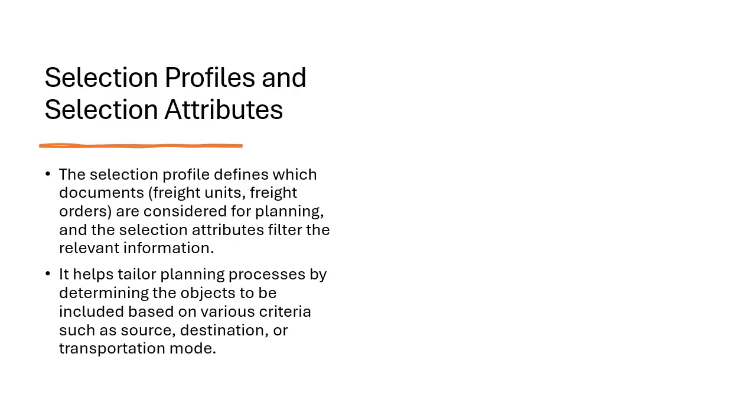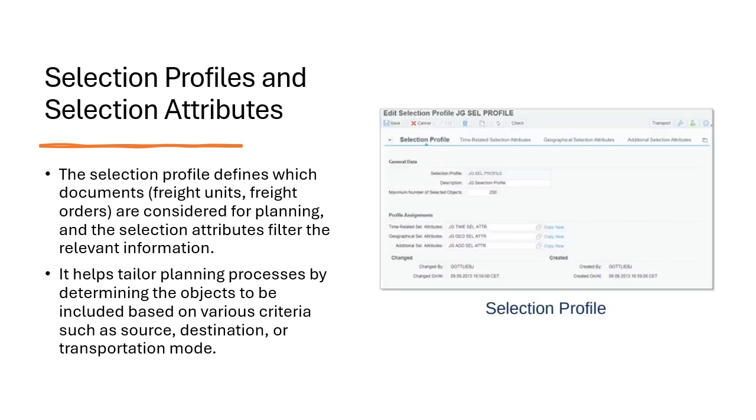Next is selection profile and selection attributes. So selection profile defines how transport documents are considered for planning. So attributes like time, geography, and specific conditions are actually used to filter and prioritize the fleet units. And this image actually shows the structure of selection profile, which highlights its building blocks like time-related attributes, geographical selection, and other specific attributes which are used during transportation planning.